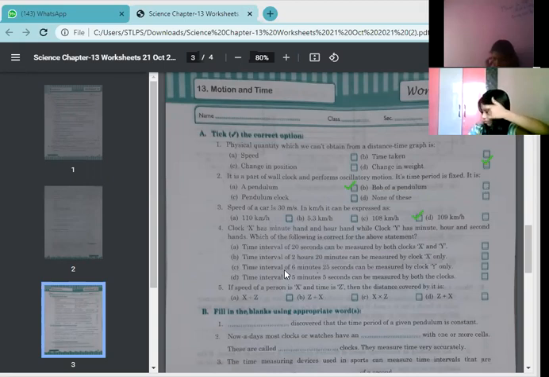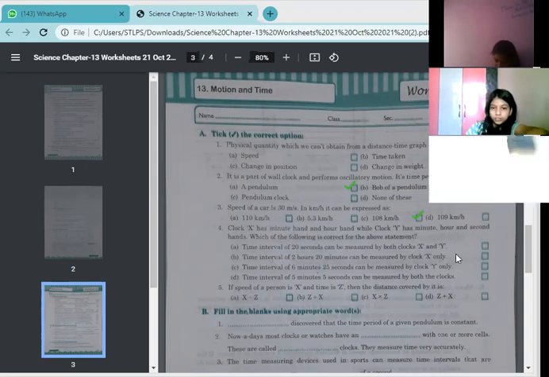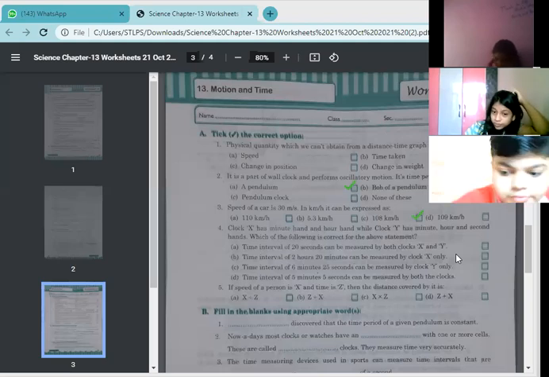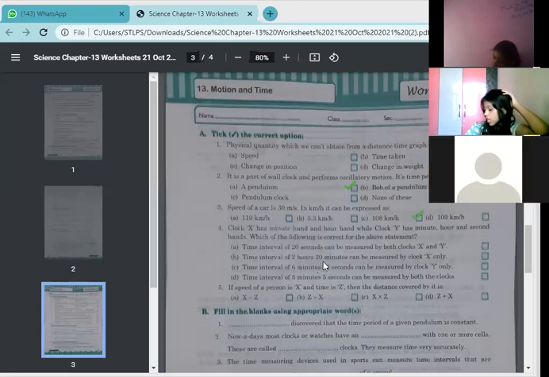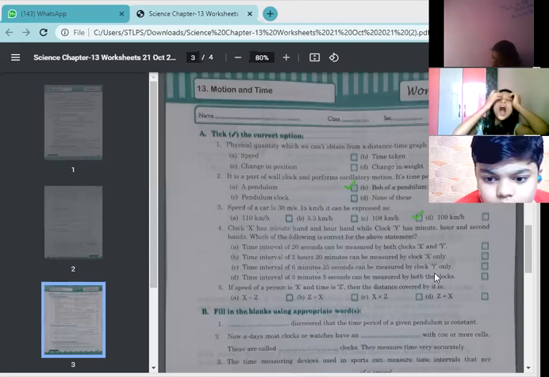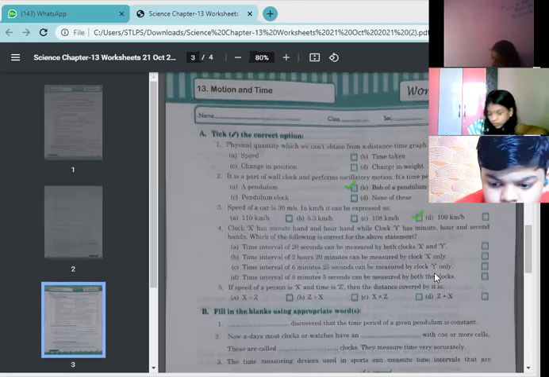You have seen two kinds of clocks. Some clocks have minute and hour hand, some have second hand also. So you may tell which will be the easier one. Ma'am, it is C. Time interval of 6 minutes 25 seconds can be measured by clock Y only. Yes, it is C.